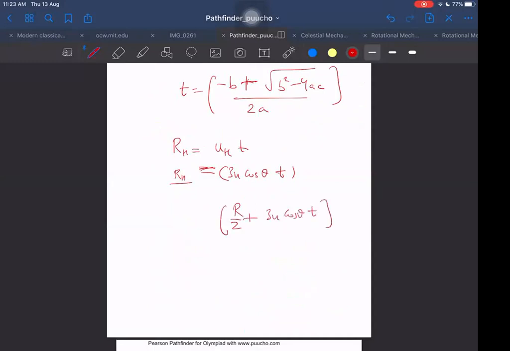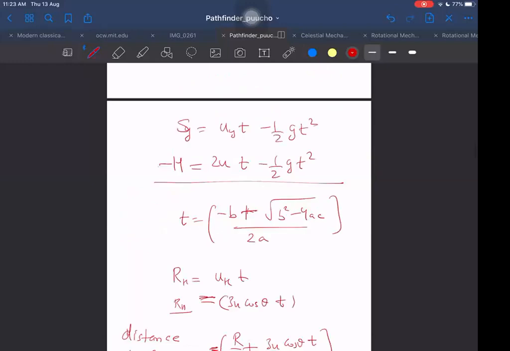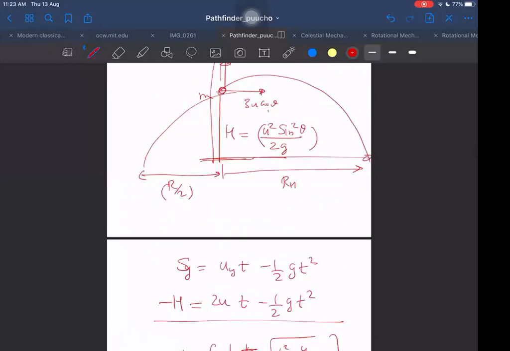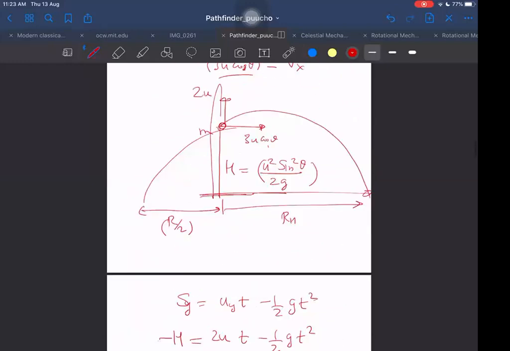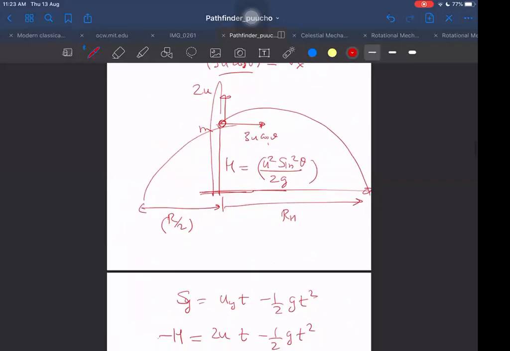That will be the total displacement, or the effective range of mass m, the distance where mass m falls onto the ground. Now, although it is slightly more lengthy, there is no shortcut for such a question, because when it gains vertical velocity, then we have to do this only.